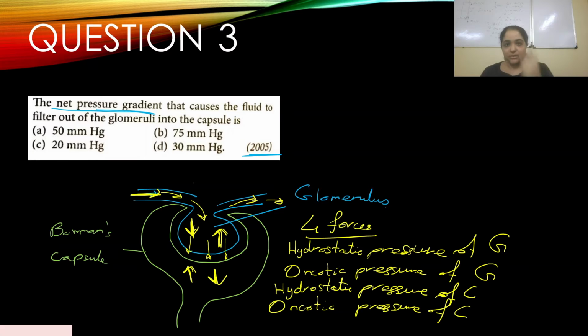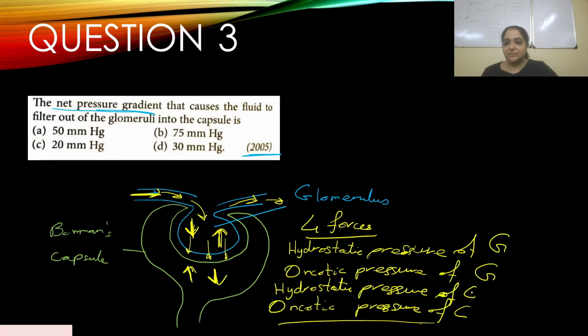The hydrostatic pressure of the capsule is again opposing filtration, it is going back up. Our job is to filter the plasma that is flowing in, and we don't want an opposing force, but there is one. There is some hydrostatic pressure in the capsule also that is opposing that filtration. At the same time, there's oncotic pressure of the capsule also, pulling back in, but this oncotic pressure of the capsule is negligible, so we usually use it as 0.